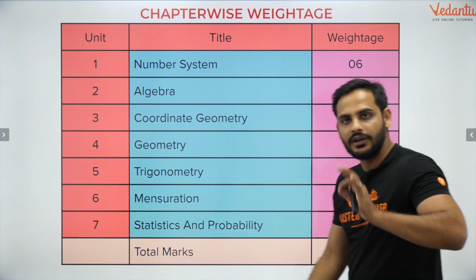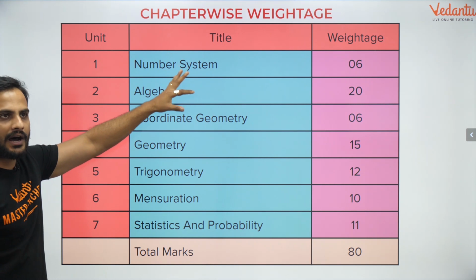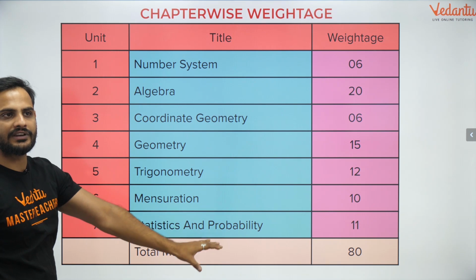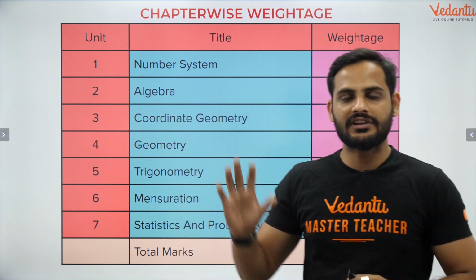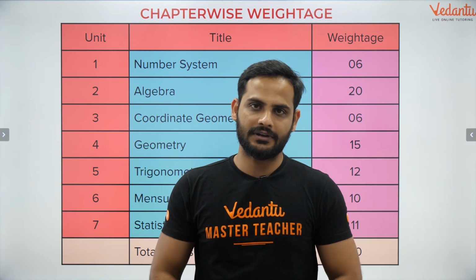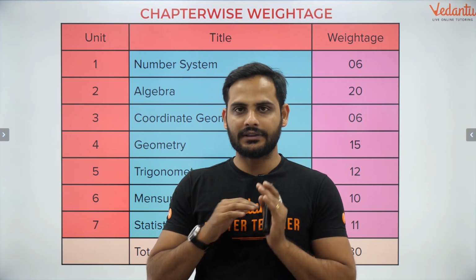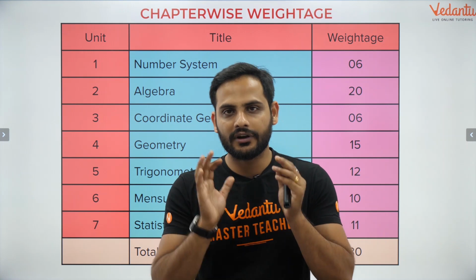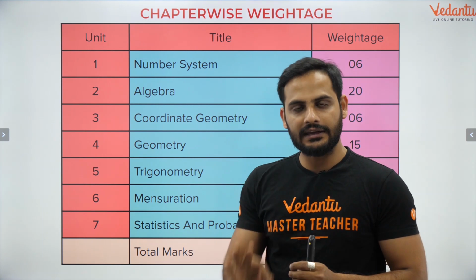Now you can see, bachcho, CBSE has done such amazing work in the marks distribution. The marks distribution has been done overall for all the chapters. So if anyone is telling you to do this chapter and leave that chapter, they are all giving you wrong directions. Please do not leave any chapter. If your aim is to score 90%, 95% or get awesome marks, maths is the easiest subject to get full marks. So if that is your aim, do not lag anywhere, do not leave any chapter, do not leave any exercise.